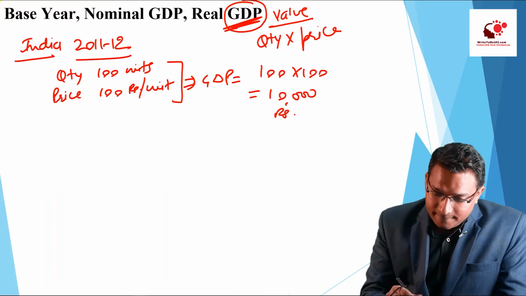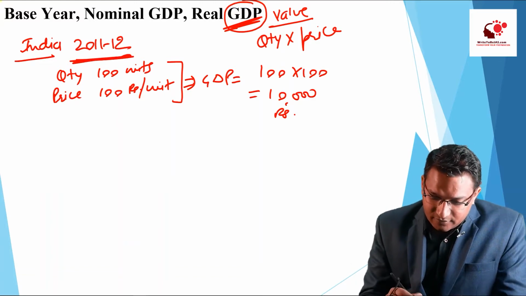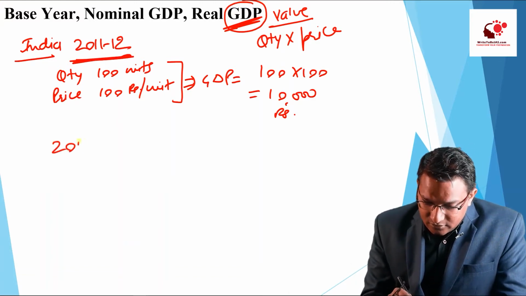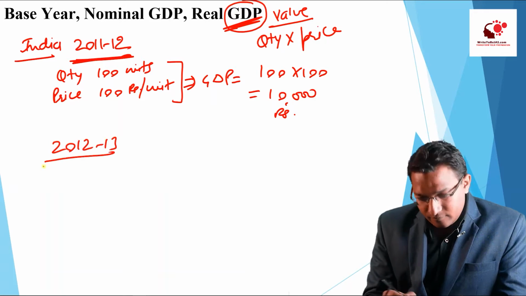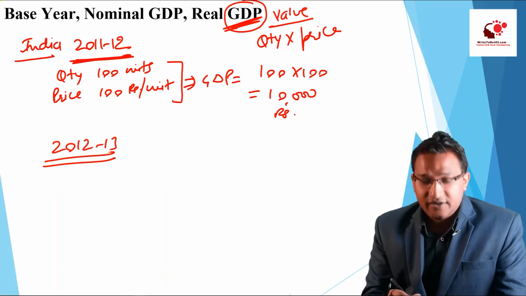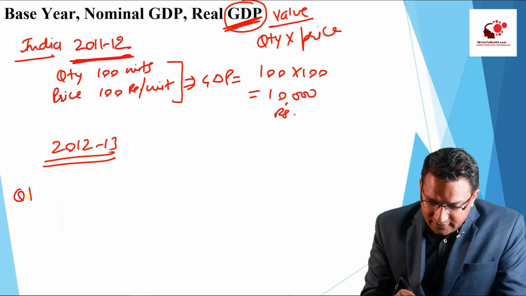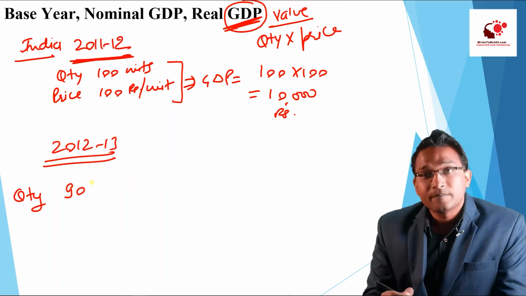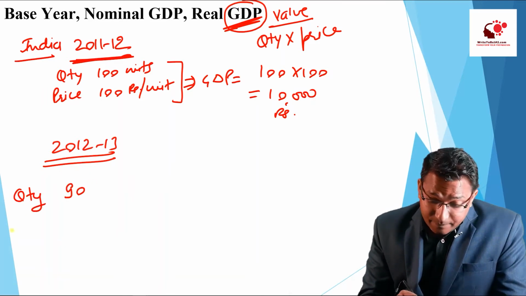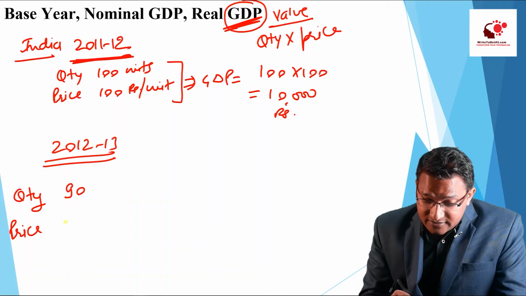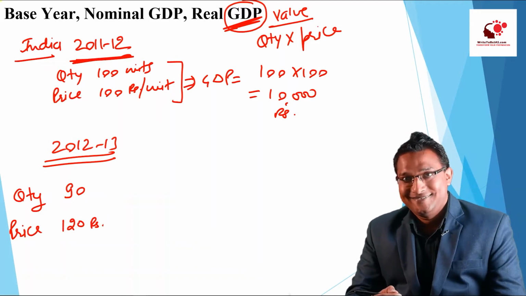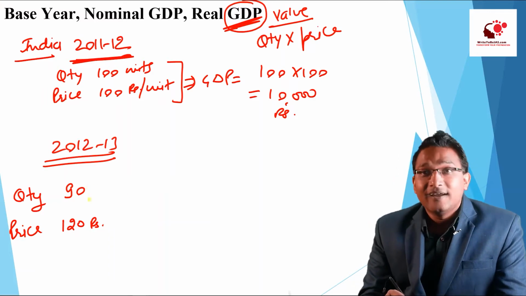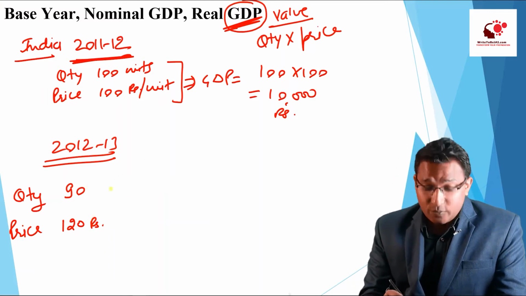Now, in the next year, say in 2012-13, the quantity is 90 and the price in 2012-13 is 120 rupees per unit. The quantity is 90 and the price is 120 rupees per unit.